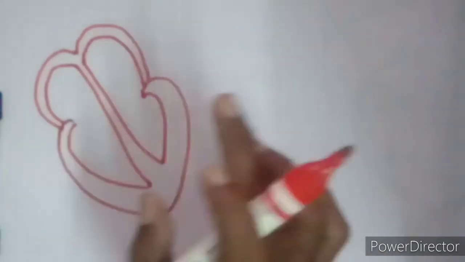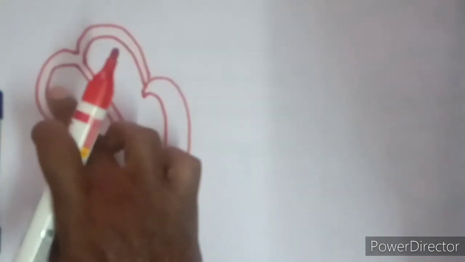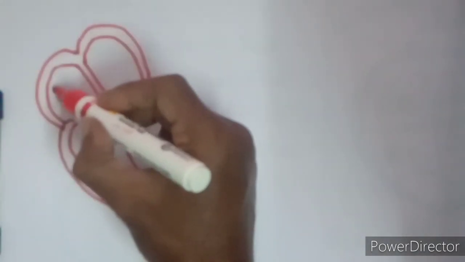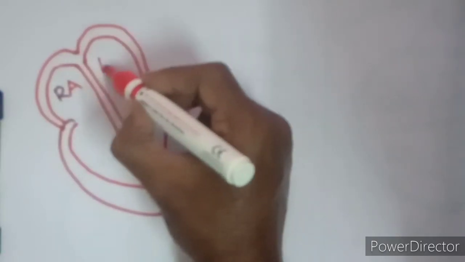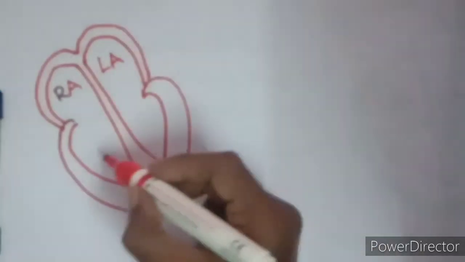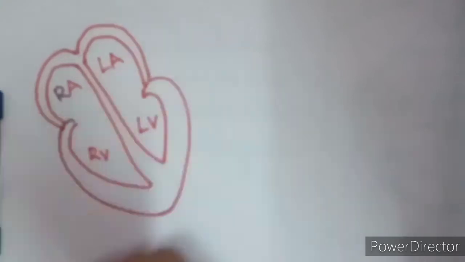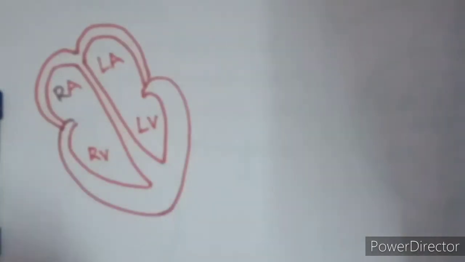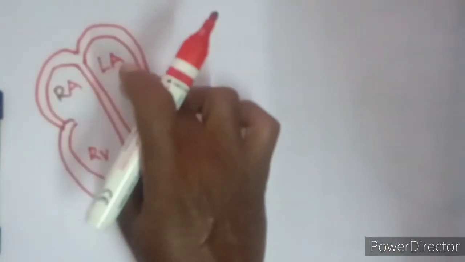See, four chambers: above two chambers, below two chambers. Right auricle, left auricle, right ventricle, left ventricle. So I am showing the four chambers of the heart like this. Heart: right auricle, left auricle.